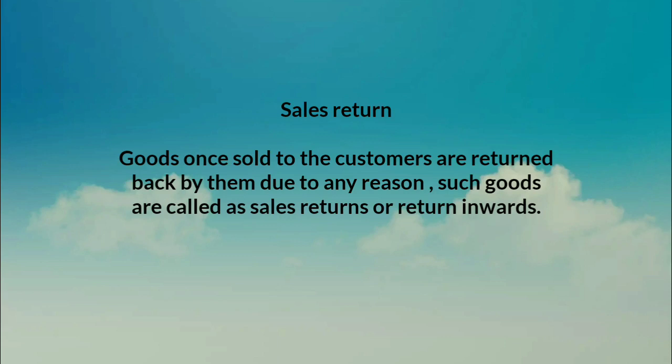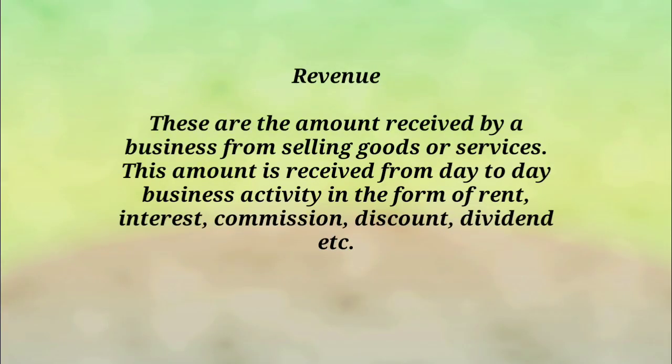Same as with our customers, maybe they don't want that many items we sold to them. So what will they do? They will return those items to us, to our business. So that process we will record as a sales return. That means the goods that we sold to the customers once, that are returned by them for any reason. Such goods we will record in our book of records as a sales return. So that means sales return is also an accounting term. We need to record it in the accounts. So the connected accounting terms, that means purchases and sales, purchase return and sales return, we already studied.